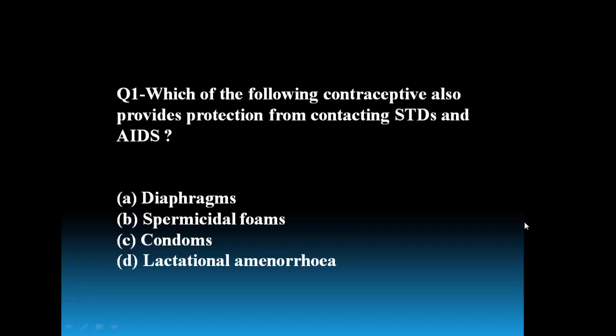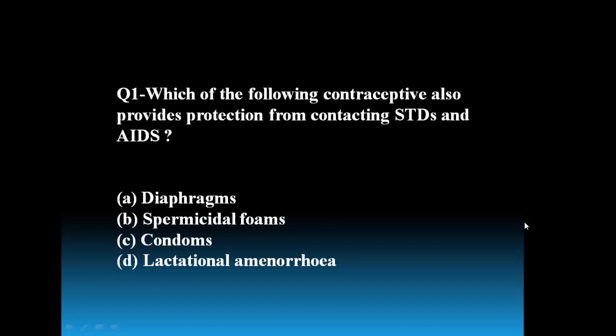So first one here, which of the following contraceptives also provides protection from contracting STDs and AIDS? Contraceptives are the materials which are used to prevent conception, to prevent the fertilization and pregnancy.